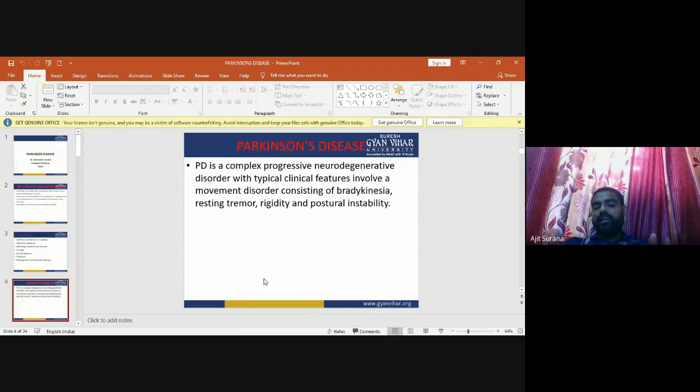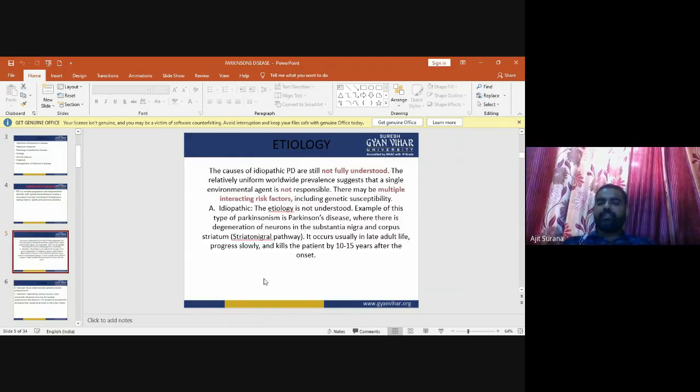Parkinson disease is mainly a complex progressive neurodegenerative disorder with four cardinal signs. The four cardinal signs are bradykinesia, which means slowing of the movements; the second one is resting tremors; then rigidity; and postural instability. These are the four cardinal signs of Parkinson disease.